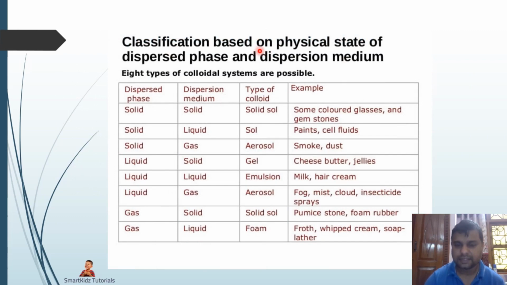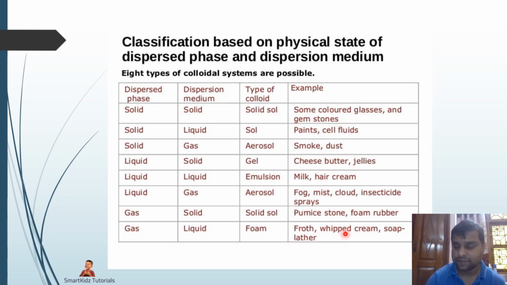Okay. And these are some classification based on the physical state of dispersed phase and dispersion medium, and 8 types of colloids are possible over here, which is there even in your textbook. You can go through them and some are very common ones that you find in your day-to-day life, like your milk, hair cream, cheese, butter, jellies, then your fog, mist, cloud during the winters that you can see.